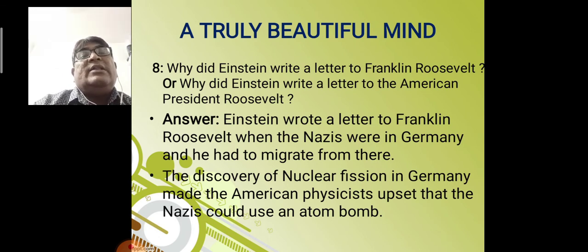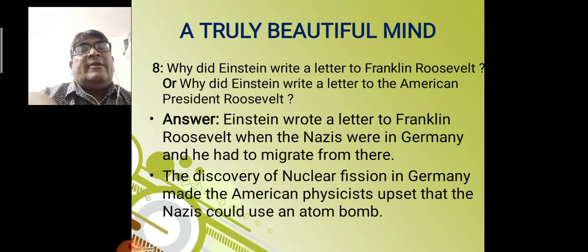So the fascist people were living in Germany. They moved away from their place because they had fear that definitely the Nazis could use this nuclear and make an atom bomb, and that could be used on them. And that's why the fascist people moved away from that place.